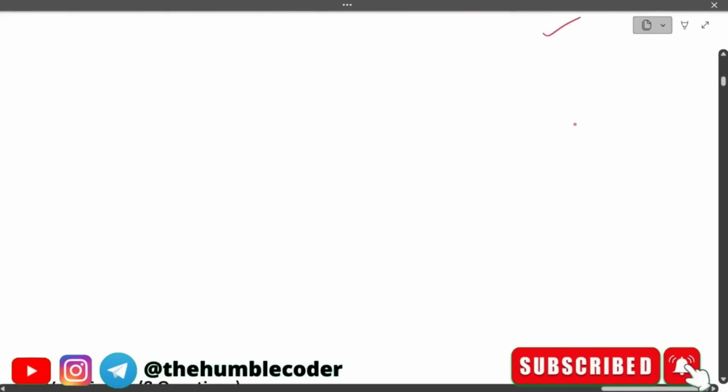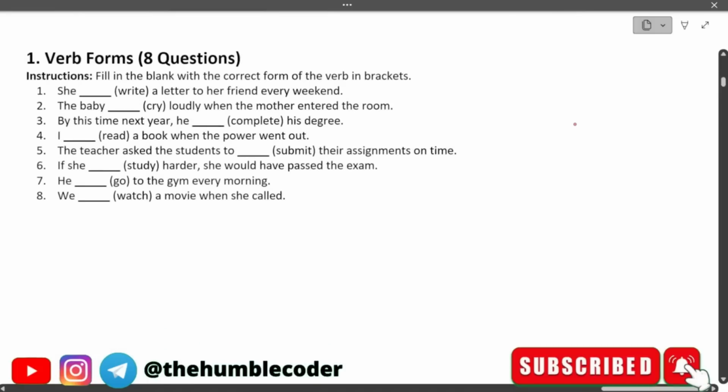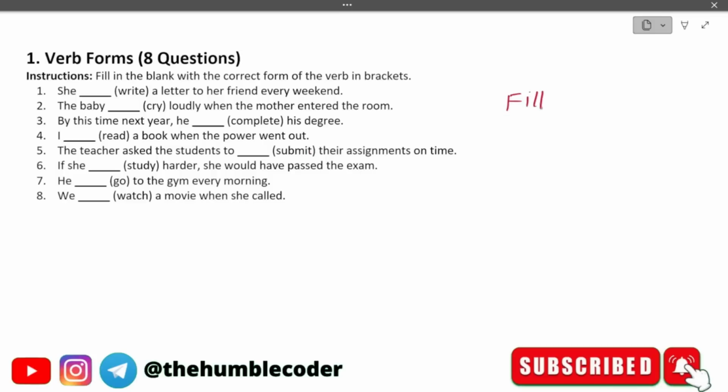Okay. Moving on. So guys, we have seen 6 questions based on paragraph reading. Now we are moving on to the next set of questions, which is fill in the blanks type of questions. Now we are going to see the next few sets of questions based on this pattern only. The first pattern that we have is verb forms. So in this question, let's see what we need to do.